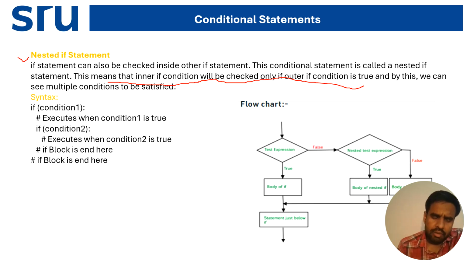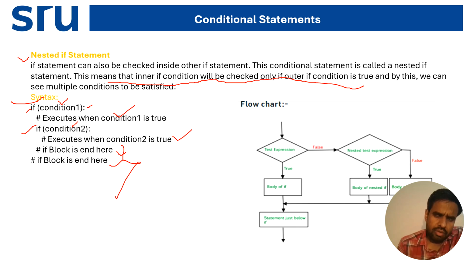We can see an example of the condition. Now check the syntax. First I write if, then condition 1 and a colon. This block executes when condition 1 is true. Then it checks the next condition, an if inside the if. Now I'm giving the second condition with a colon, and this block executes when condition 2 is true. Here the inner if block ends.